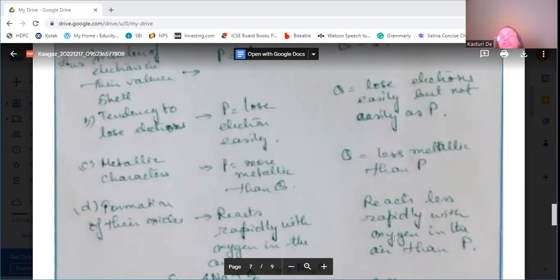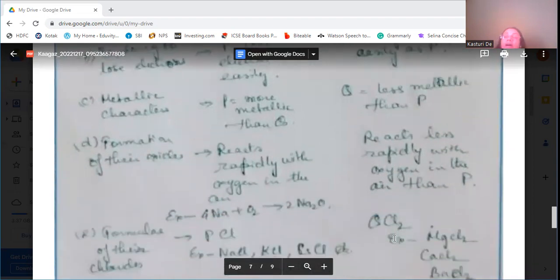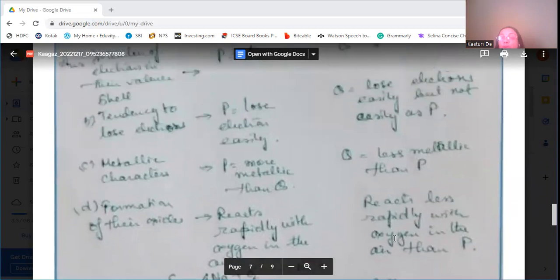Then formation of their oxides. As P is very reactive, it rapidly reacts with the oxygen in the air, like sodium reacting with oxygen to form sodium oxide. In group 2, the Q element also reacts with oxygen, but less rapidly than P.